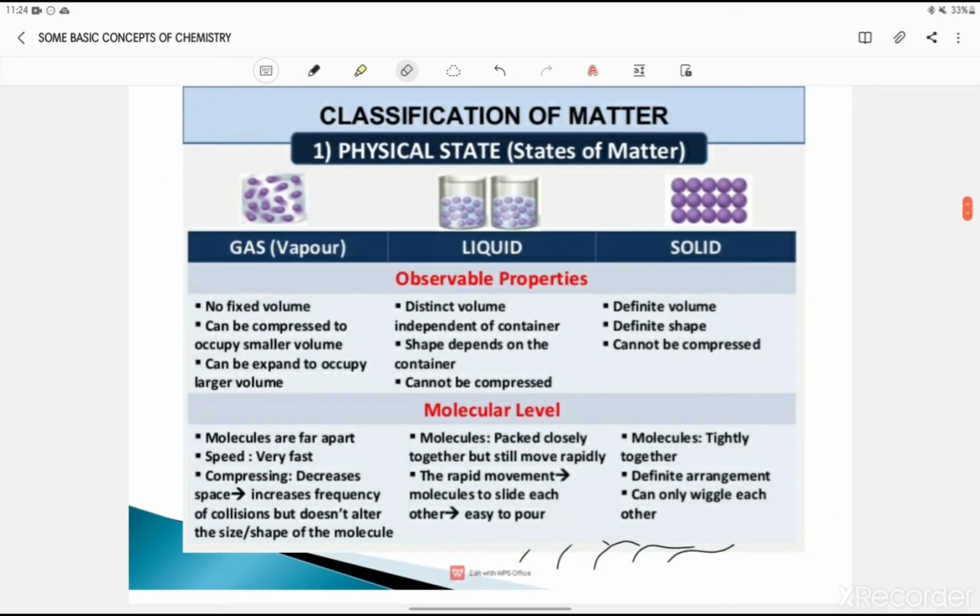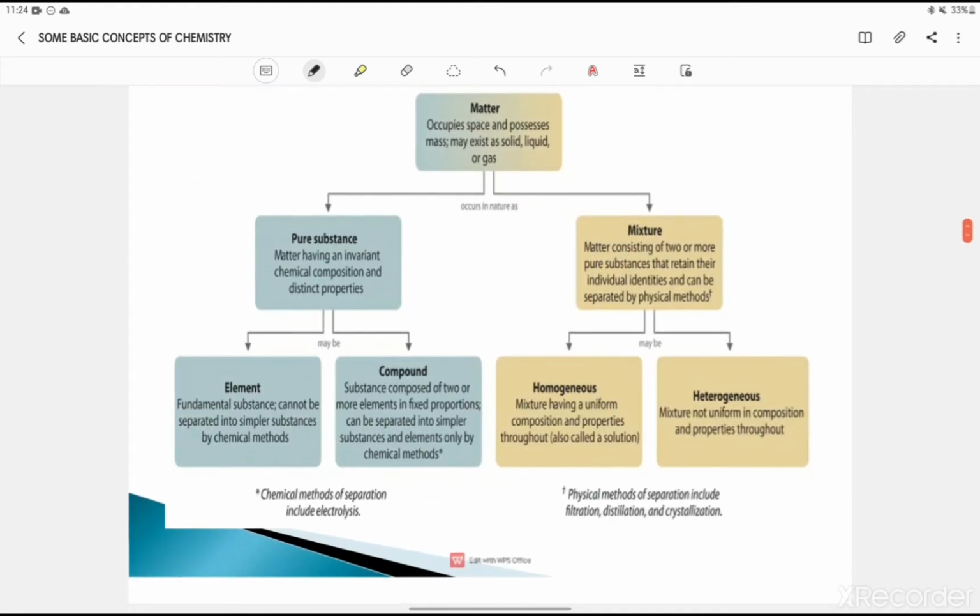So this is the physical classification of matter. Physically it is classified into solid, liquid and gas. We know that in solids molecules are tightly packed, in liquids they are less tightly packed, and in gases they are free to move. After that we have pure substances and mixtures. Pure substances are matter which have the same type of molecules or atoms throughout. And a mixture forms when two or more pure substances combine. Pure substances are again divided into element and compound, and mixtures are again divided into homogeneous and heterogeneous mixtures.